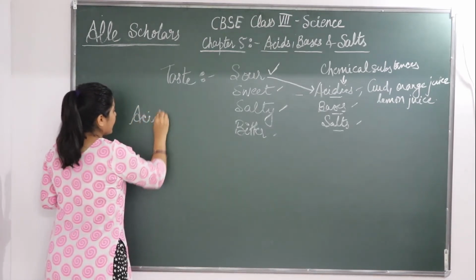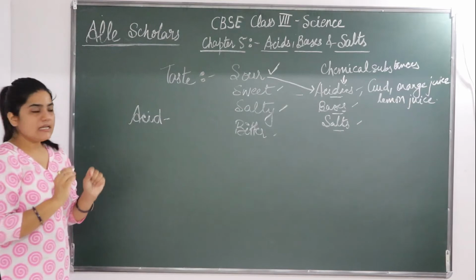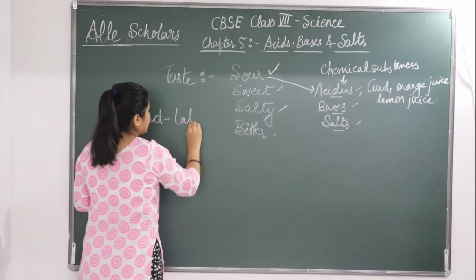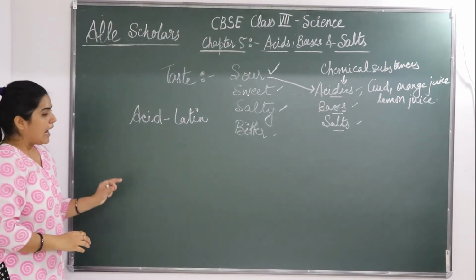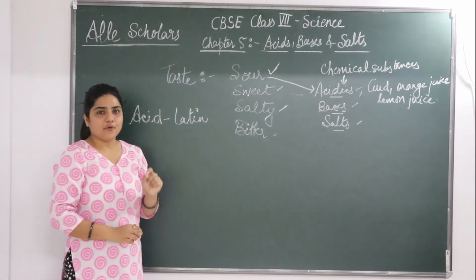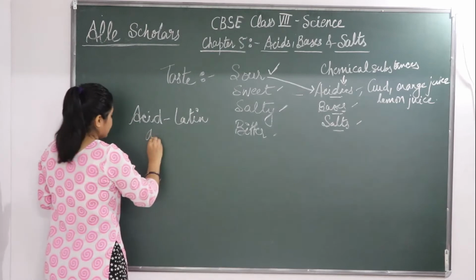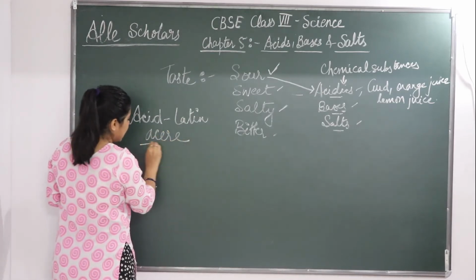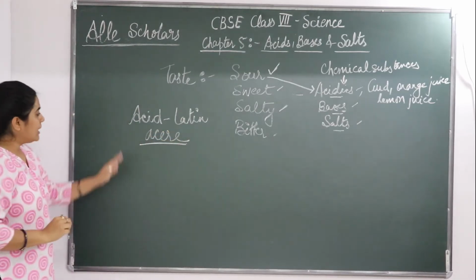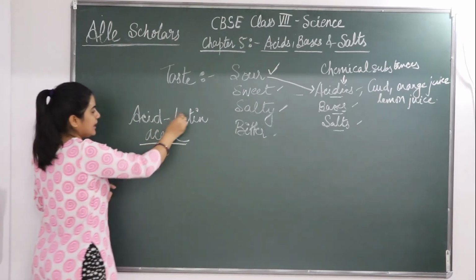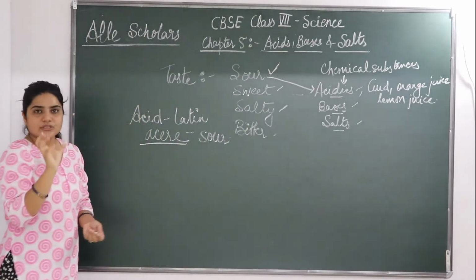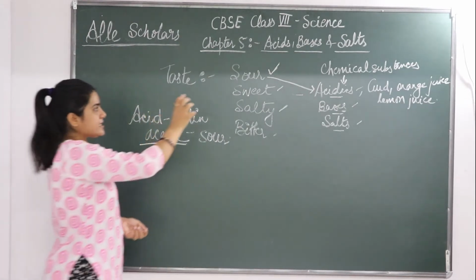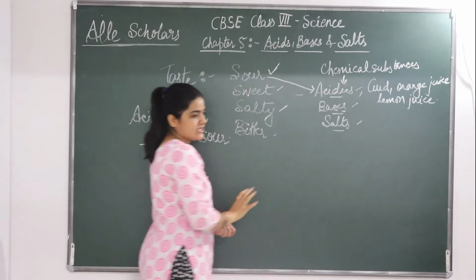Acid is a Latin word, derived from the word acere, spelled A-C-E-R-E. This acere means sour in Latin. So it has a sour taste, and its chemical nature is acidic.